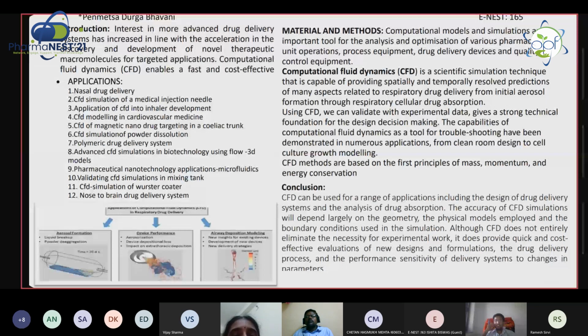Here we can use CFD technologies in a number of applications. First of all we have to know where to apply the CFD technology, and then we apply it using different software and simulation studies, like in clean room designs and cell growth culture media.